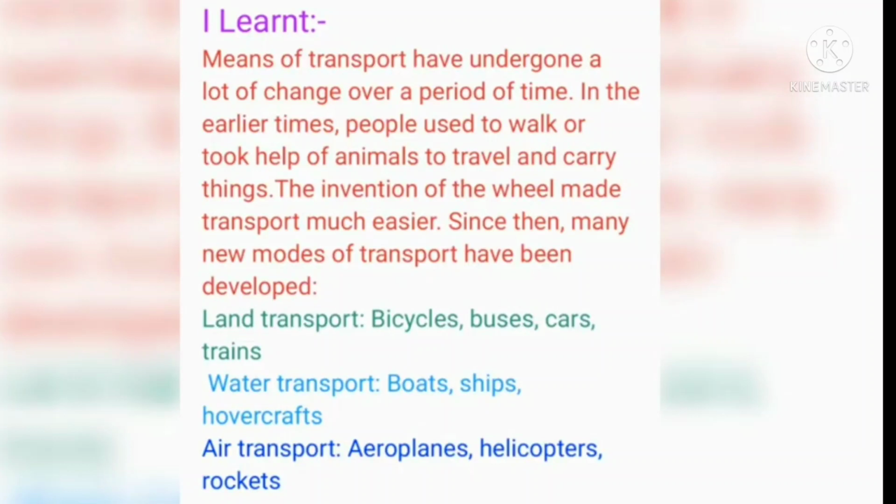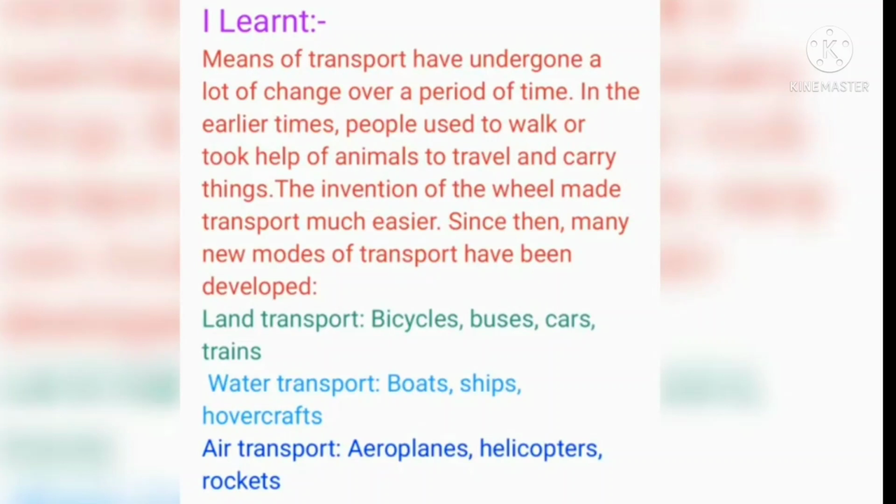Students, in the previous class and today's class, we learned that the means of transport have undergone a lot of change over a period of time. In the earlier times, people used to walk or took help of animals to travel and carry things. The invention of the wheel made transport much easier. Since then, many new modes of transport have been developed.